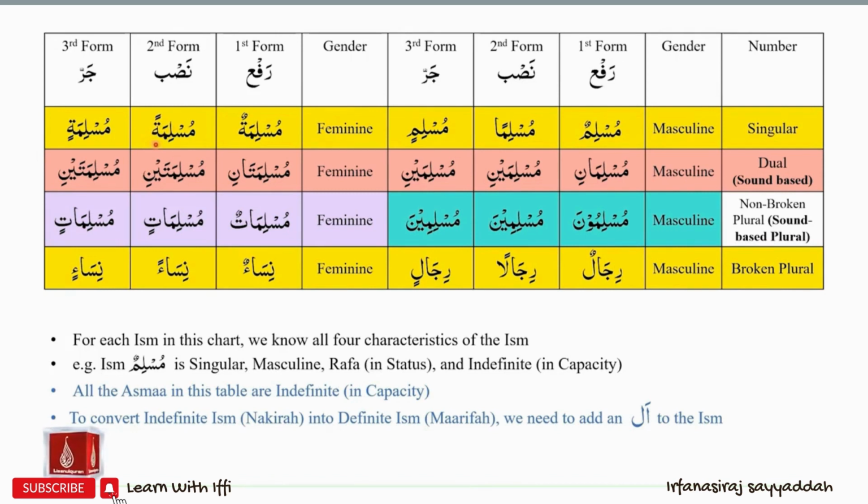In the dual category, we have Muslimani, Muslimaini, Muslimaini, Muslimatani, Muslimataini, Muslimataini. For dual, please focus on the Aani and Aini ending sounds to identify Rafa or Nasab Jarr. For non-broken plural, that is masculine, we have to focus on the ending sound, which is Muslimuna, Muslimina, Muslimina. So for masculine non-broken plural, we have to focus on the unaa and